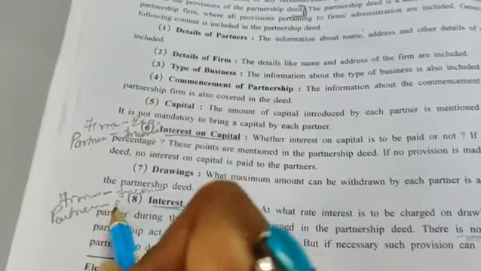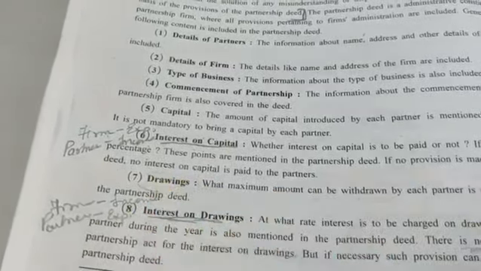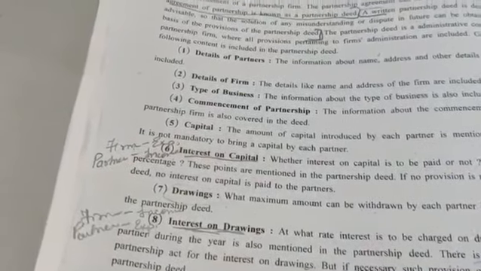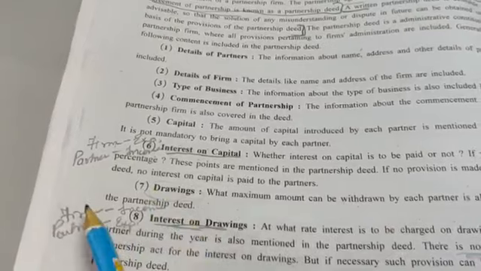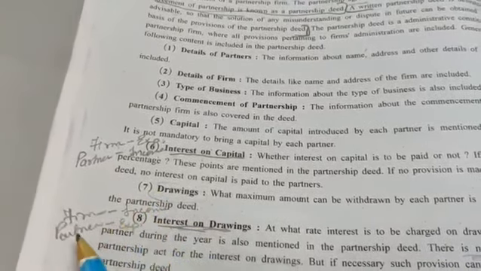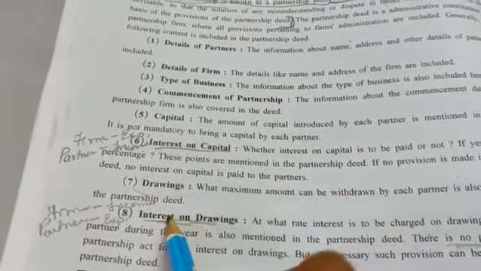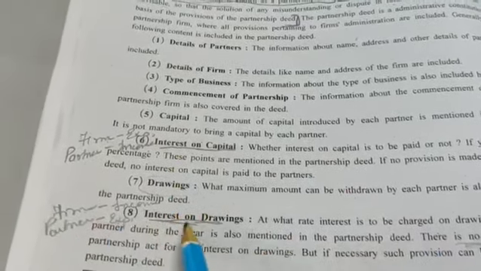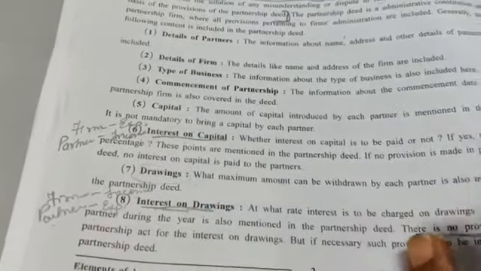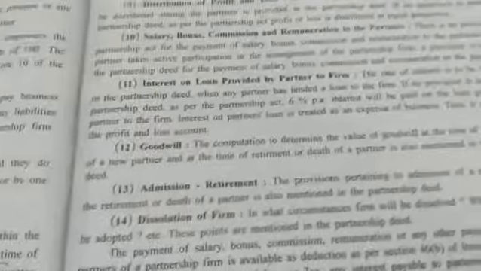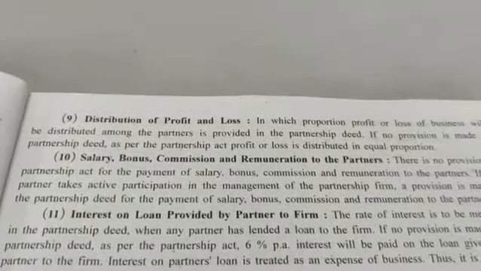Okay, and for the partner it will be an expense, because this drawing is one type of loan which he has taken from the business for his personal use. So on that, the partner has to pay this interest on drawing to the firm. So for firm it is income, and for partner it is an expense. Okay, so these MCQs are being asked. Please remember what is interest on drawing for firm and what is interest on drawing for partner. Fine. Moving on to next topic, that is distribution of profit and loss.